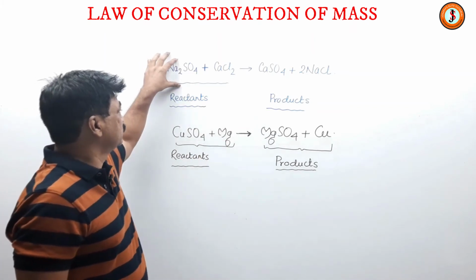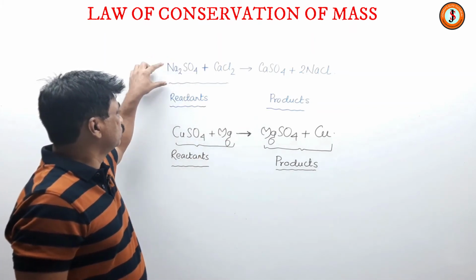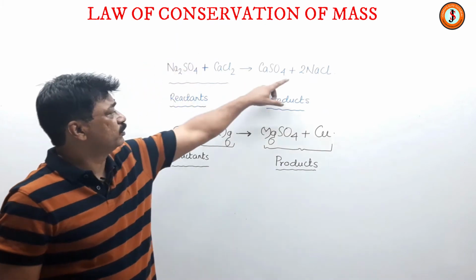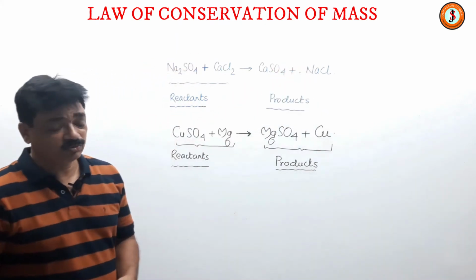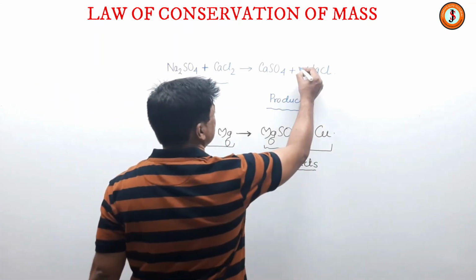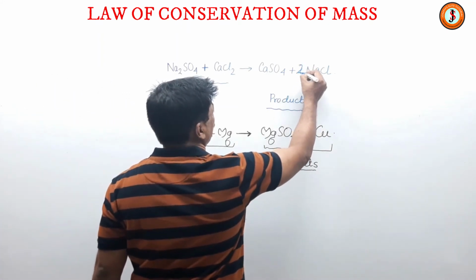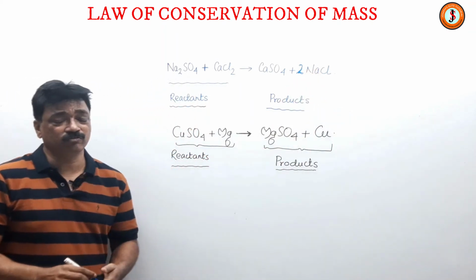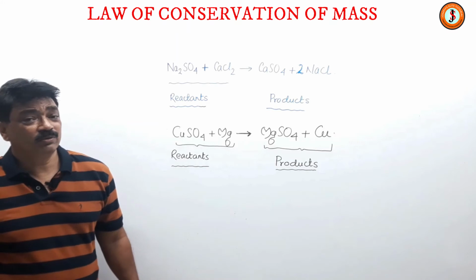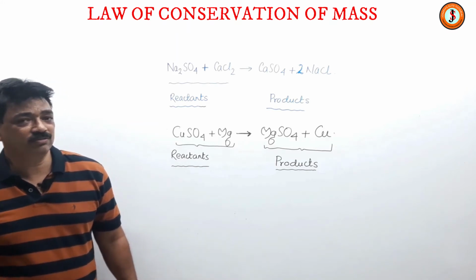See, sodium over here, there are two atoms, so in the product, if I don't balance it, there would be only one atom of sodium. So why is balancing needed? To justify and to actually affirm the law of conservation of mass, that mass can neither be created nor destroyed, it can only change forms.